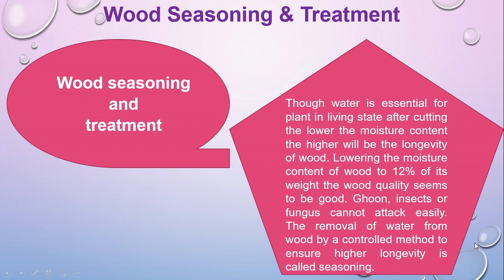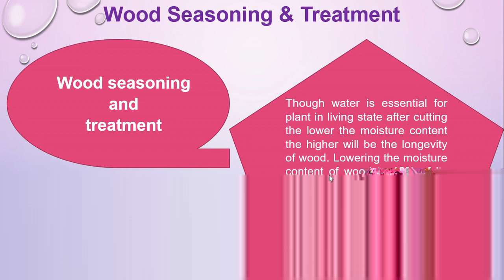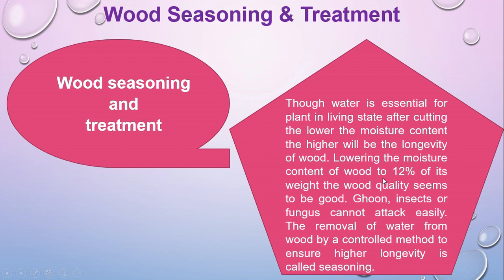So what is wood seasoning and treatment? Water is essential for a plant in the living state. After cutting, the lower the moisture content, the higher will be the longevity of wood. Lowering the moisture content of wood to 12% of its weight makes the wood quality good, and insects or fungus cannot attack easily. The removal of water from wood by a controlled method to ensure higher longevity is called seasoning.